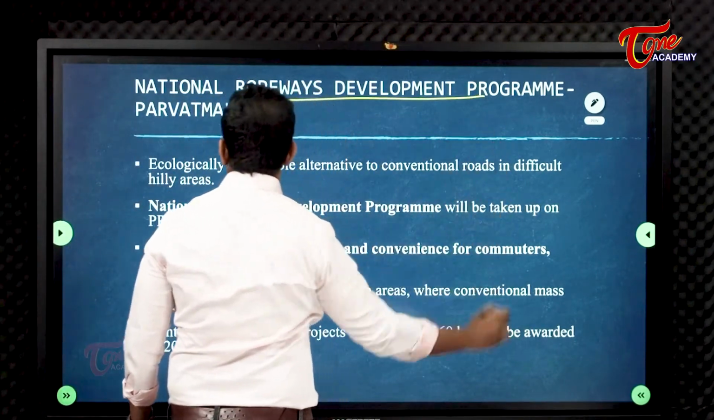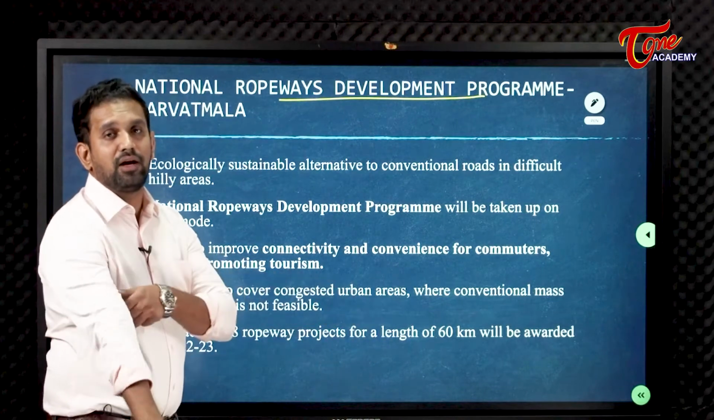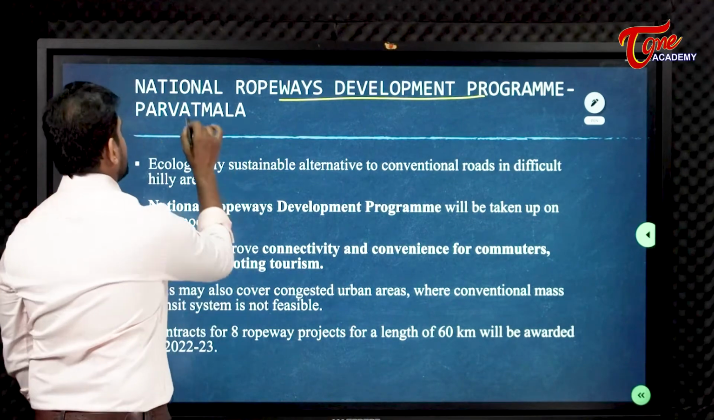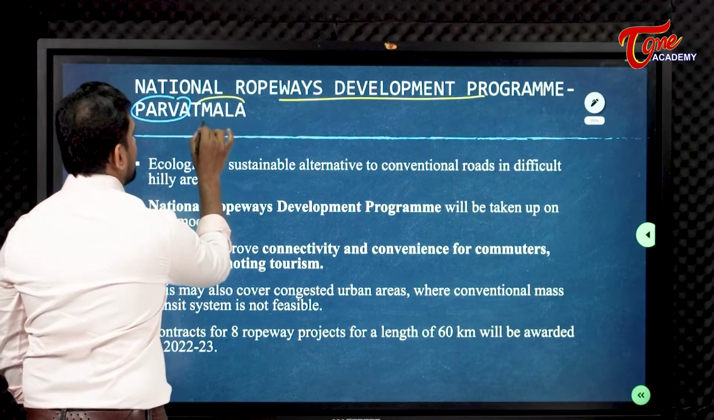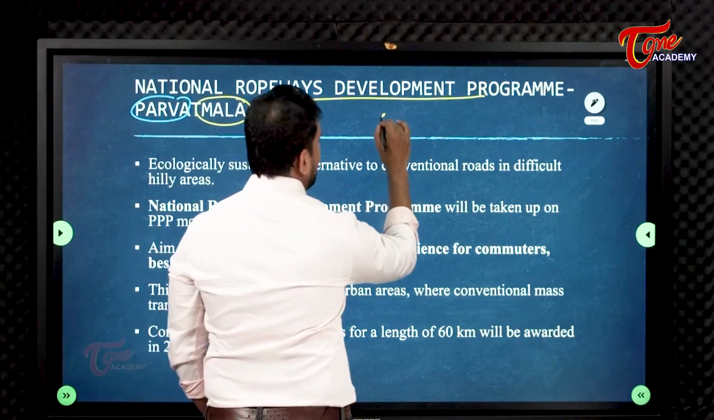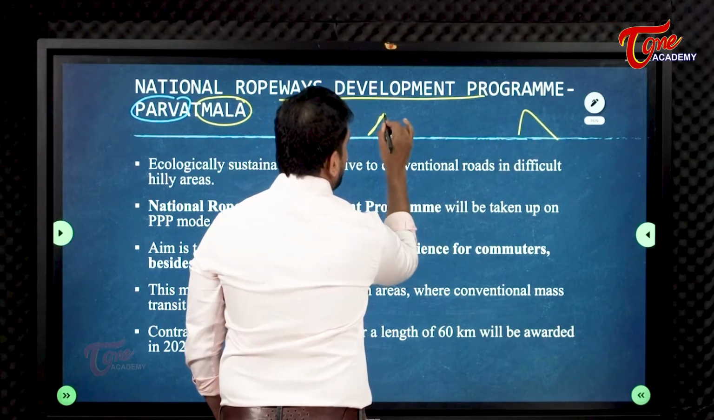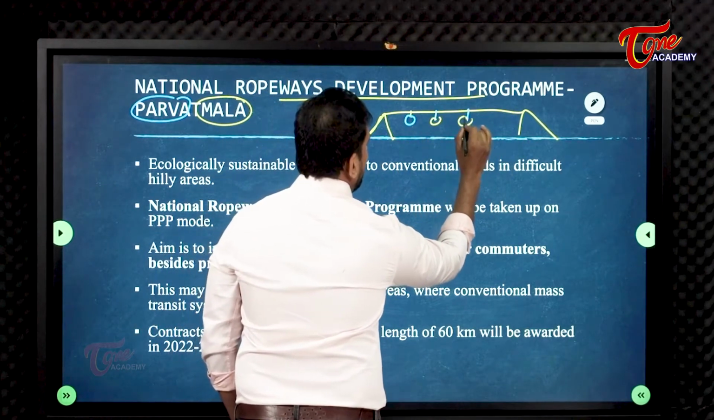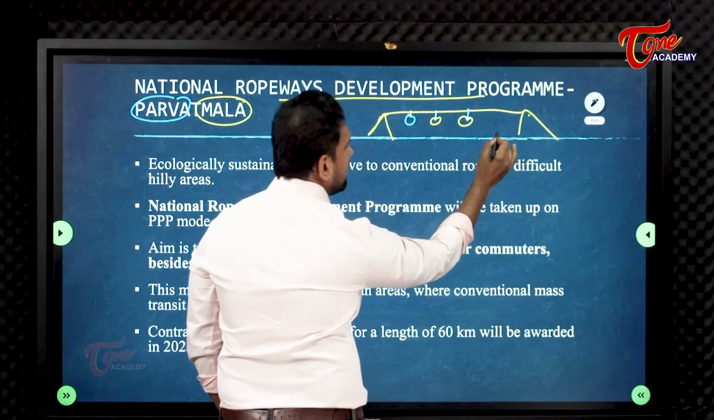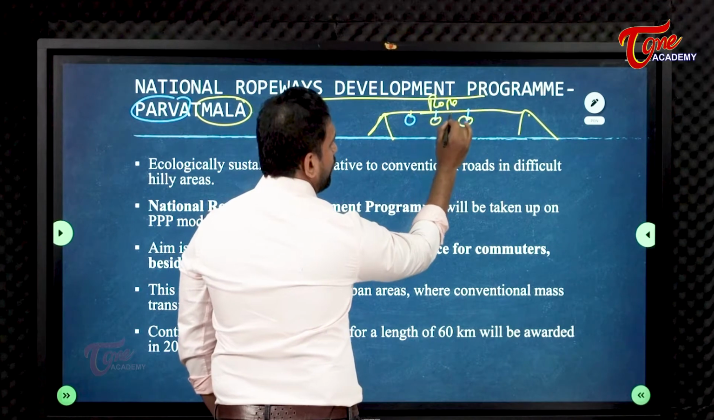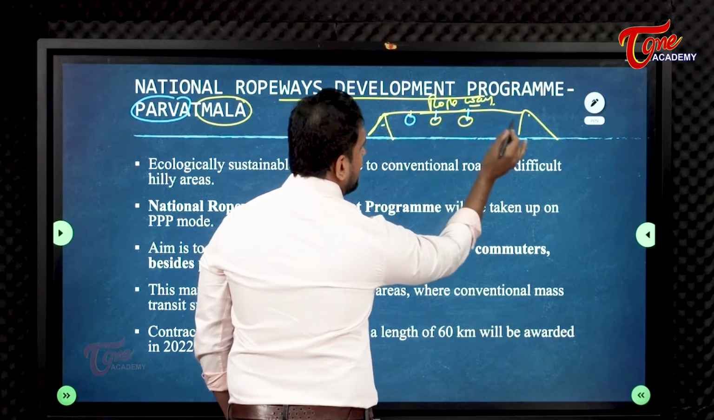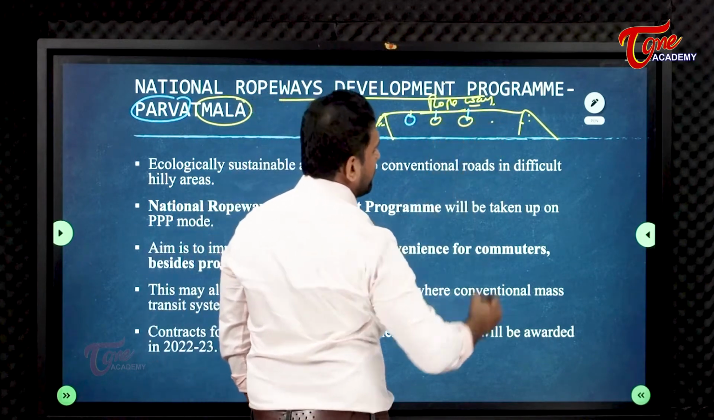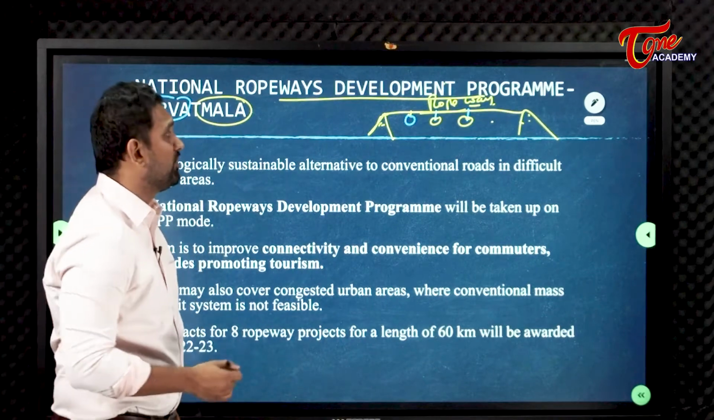National Ropeways Development Program, also called Parvatmala. Parvat, you can understand, is a mountain. In this particular program, if this is a hill area, you might have seen in movies that people go for tourism and sit like this and move from here, slowly they reach here, right? This is called a rope. What is this? Ropeways between hilly areas. So from one hilly area to another hilly area, the government is giving a push for the ropeways development program. This is called a ropeway.